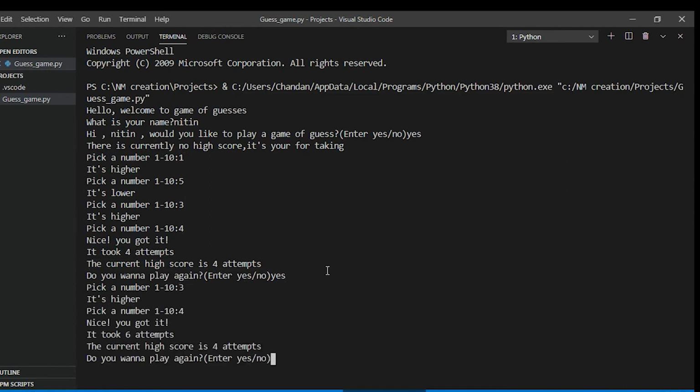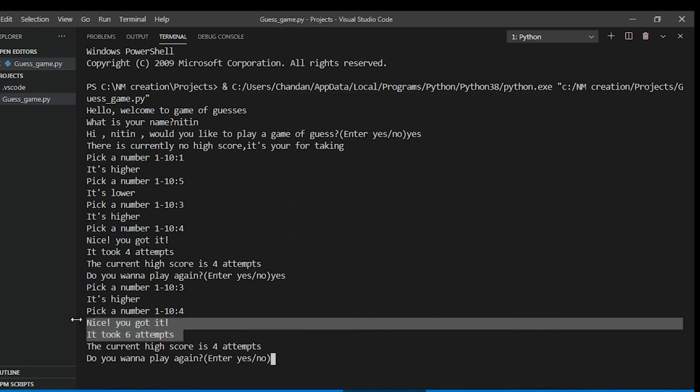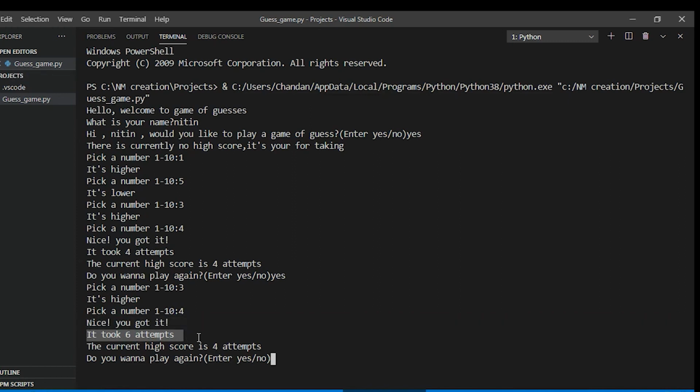I got this right, so it took me 6 attempts. So that's actually a logic error. The attempts are adding up, so let's modify that as well.